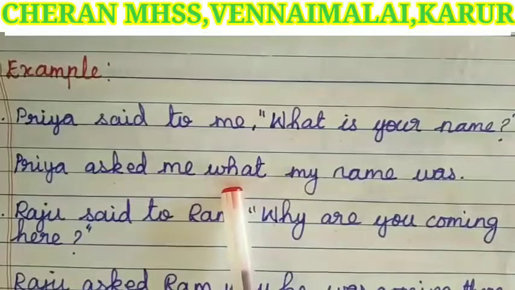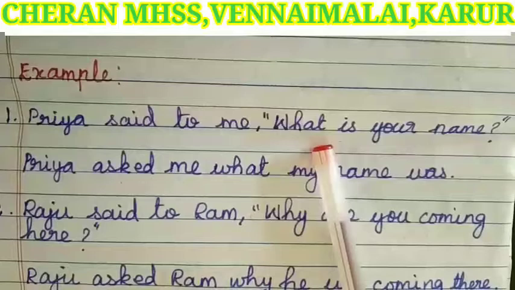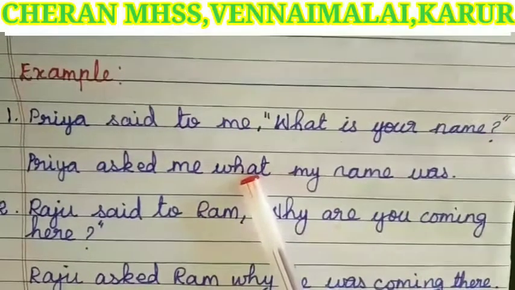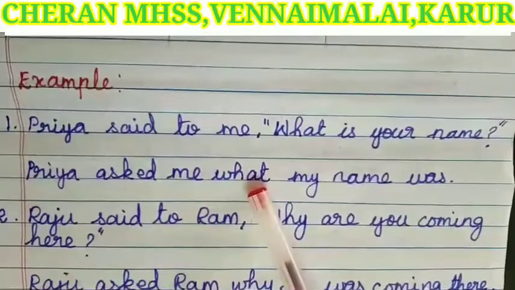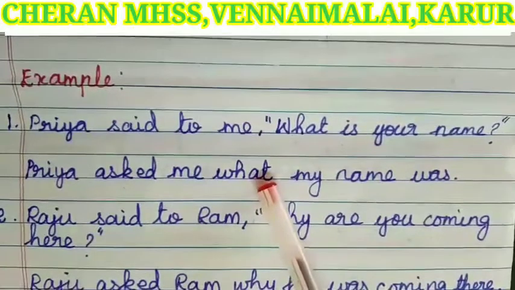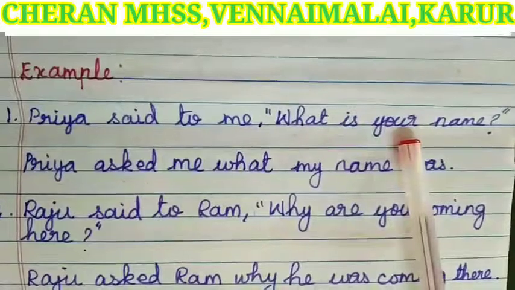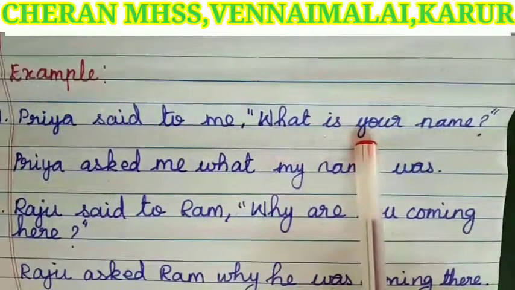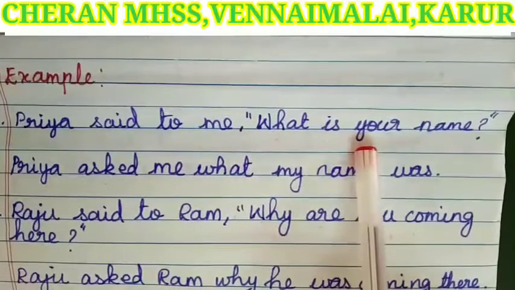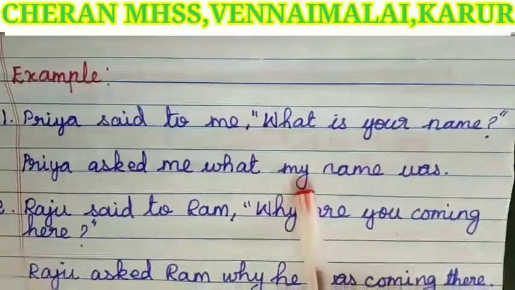So, we use the same word as the conjunction because it is a WH type interrogative sentence, that is what. Next, after the conjunction, we have to write the subject. What is the subject? Your name. Your is a second person pronoun. It is possessive form. So, we have to write the listener's possessive, my.